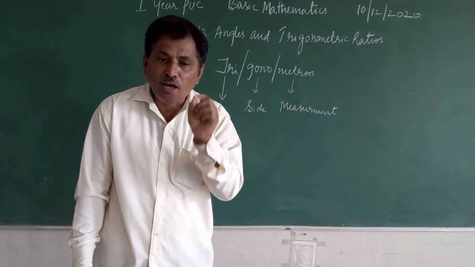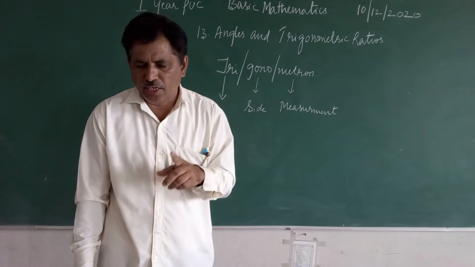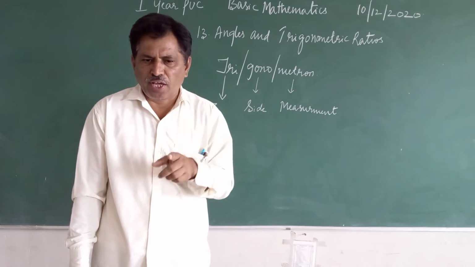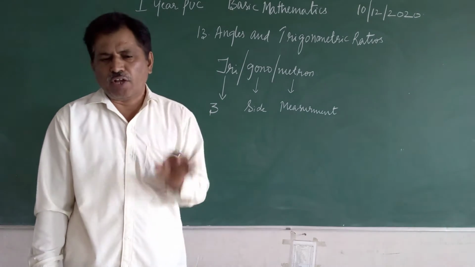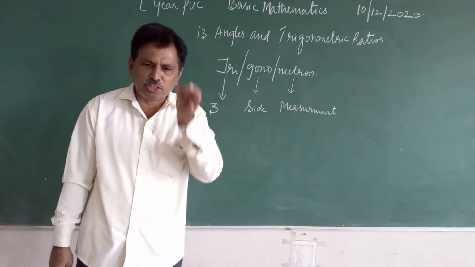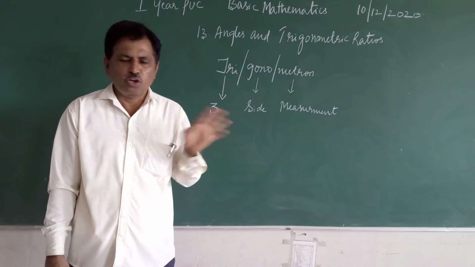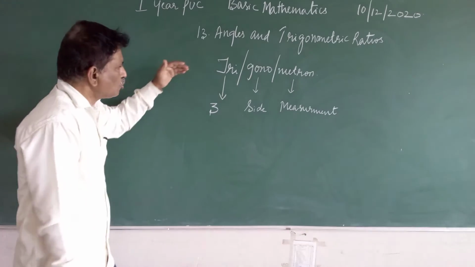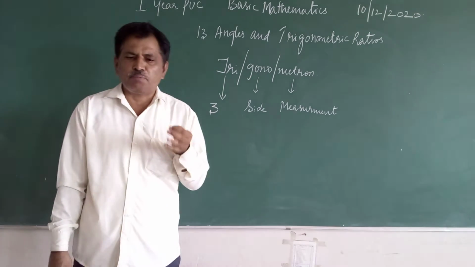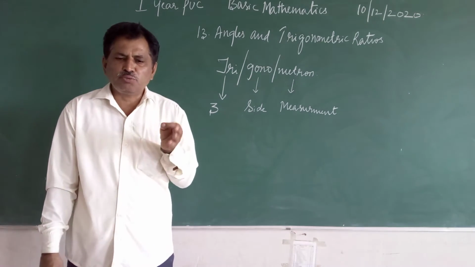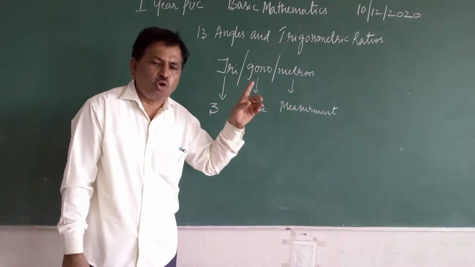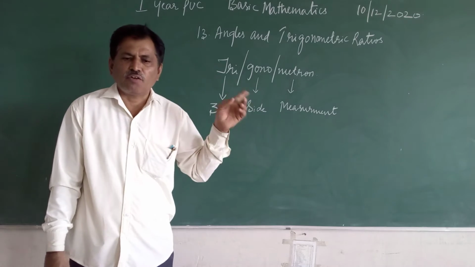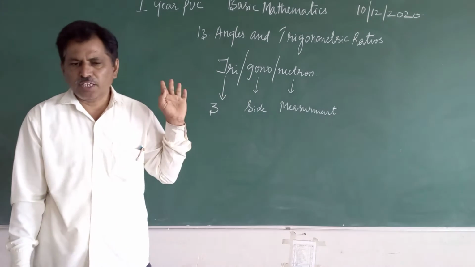That geometrical shape is what? Triangle. In particular, right angle triangle. Trigonometry means we study about right angle triangle only, no other triangles. Right? So trigonometry is a branch of mathematics which deals with the study of 3-sided closed geometrical shape, that is right angle triangle.